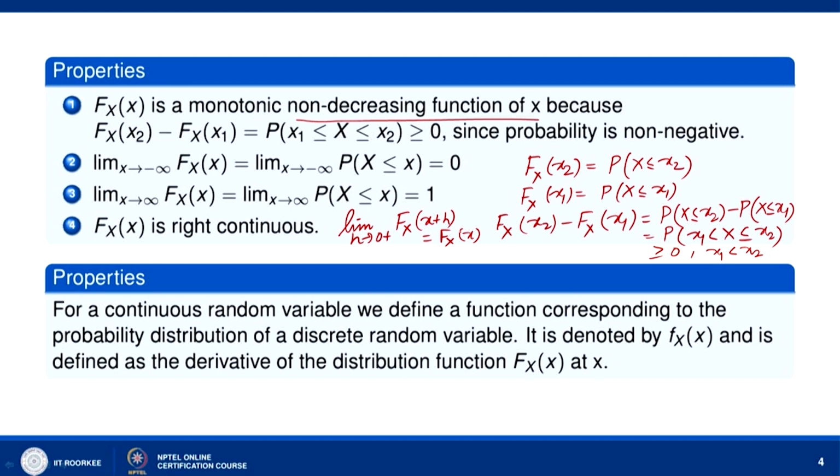Now, for a continuous random variable, we define a function corresponding to the probability distribution of a discrete random variable. It is denoted by f_X(x). This is known as the probability density function for the continuous random variable X, and it is defined as the derivative of the distribution function F_X(x) at x.